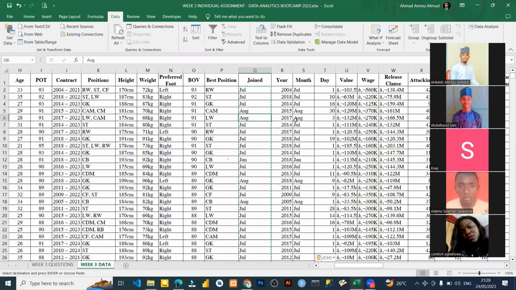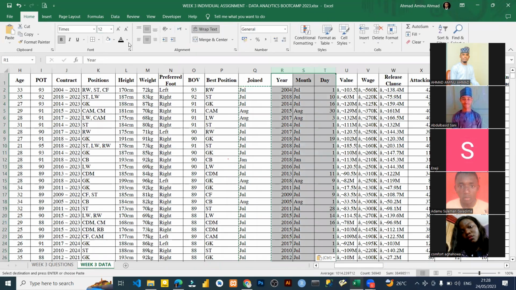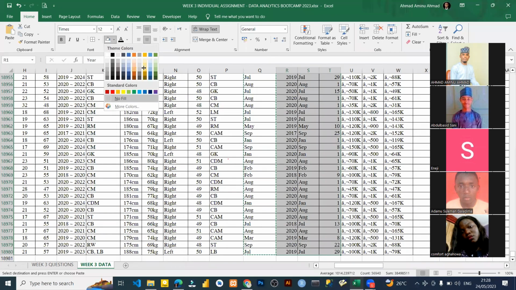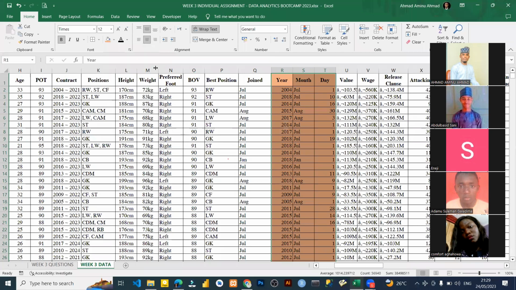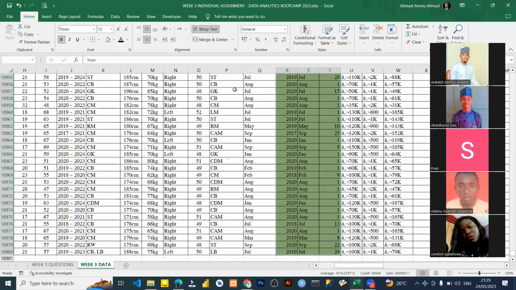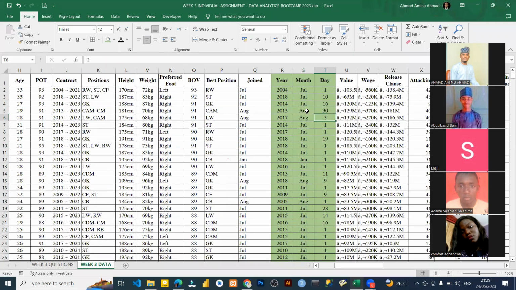We are done with this question. The next thing we are going to do is question number 5. Let me advise you, please: any column that you created while answering a question, please color it. Make sure you color it, so that we'll know the colored cells are what you did. It's your answer, not part of the data. So we know that you are the one that separated year, month, and day.